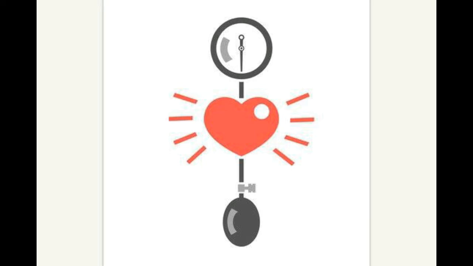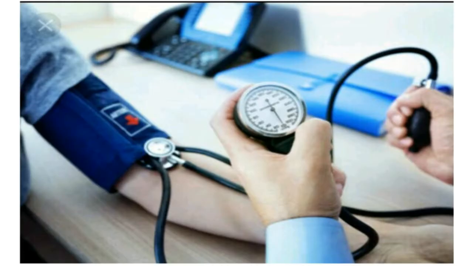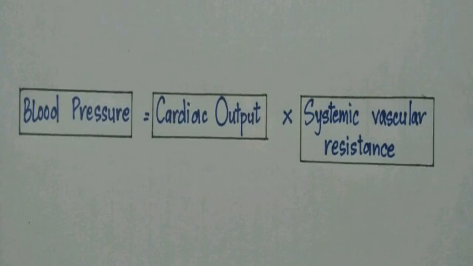Hypertension, so what is it? It is defined as persistent systolic blood pressure of 140 mmHg or more, diastolic blood pressure of 90 mmHg or more, or current use of antihypertensive medications. So for this we need to know what is blood pressure. It is the force exerted by the blood against the walls of the blood vessel.